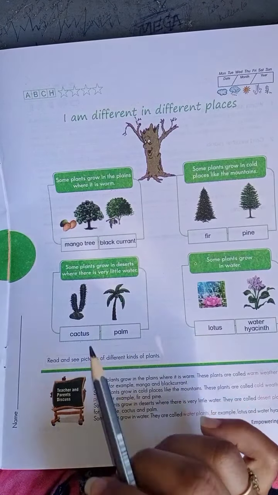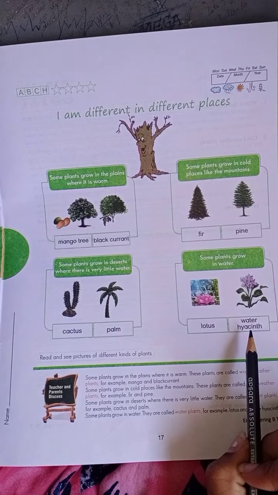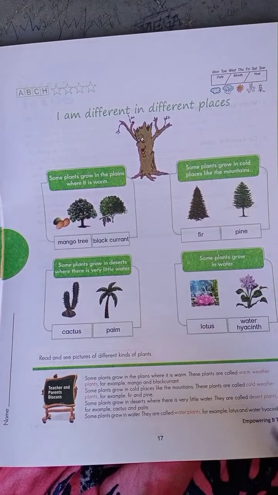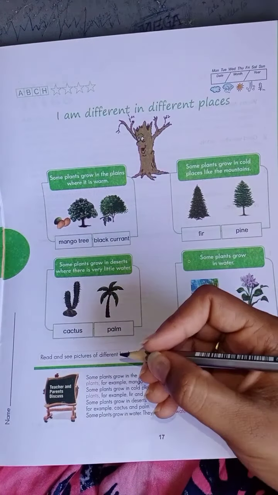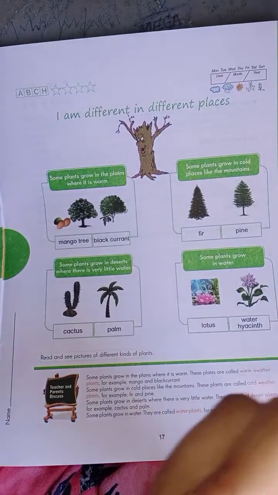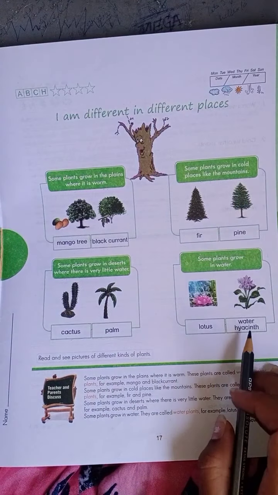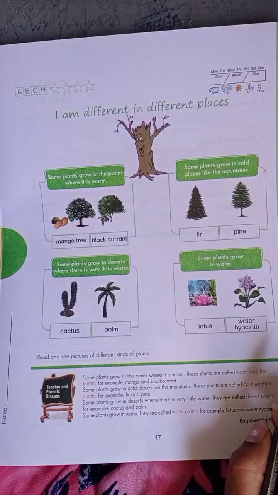Next we'll see some plants are grown in water. Yes, a few plants are grown in water. For example, everybody knows where the lotus will grow. Lotus is always grown in the water. Water hyacinth is also grown in the water, in ponds and lakes. So in such areas we can grow such plants.